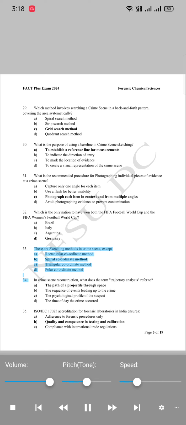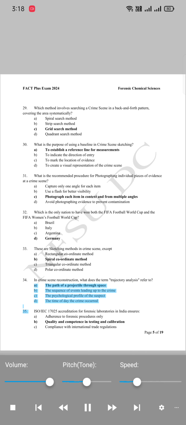33. These are sketching methods in crime scene, except: A. Rectangular coordinate method. B. Spiral coordinate method. C. Triangular coordinate method. D. Polar coordinate method. 34. In crime scene reconstruction, what does the term trajectory analysis refer to?